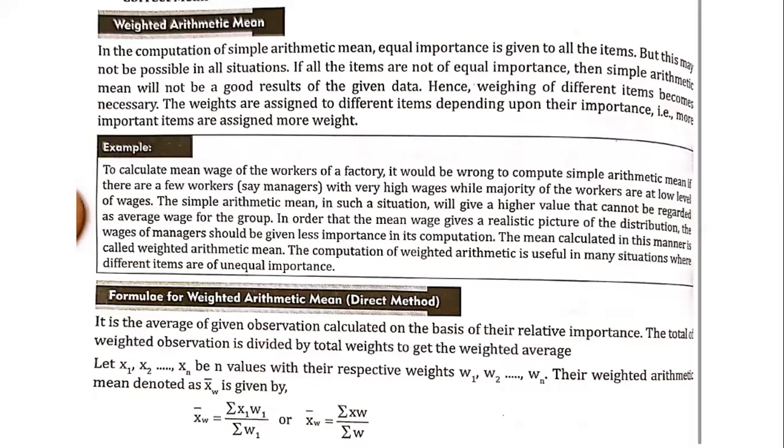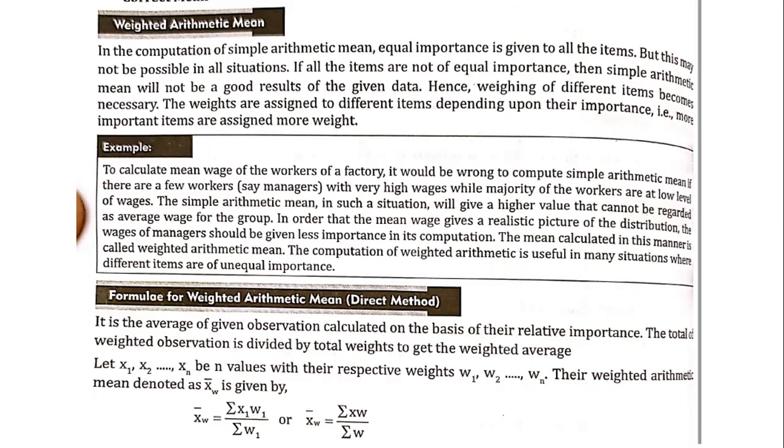Now, for example, for an engineering student, the preference is given for counseling in physics, chemistry, and mathematics. For a medical student, the preference is given for biology, physics, and chemistry. Now, these subjects' marks matter a lot. So when you're calculating the average, preference should be given for these subjects. So for engineering students, physics, chemistry, mathematics marks are taken more prominently compared to language marks. Language marks may not be given that much importance in calculating the percentage. So in such cases, we have to give preferences based upon the weightage.